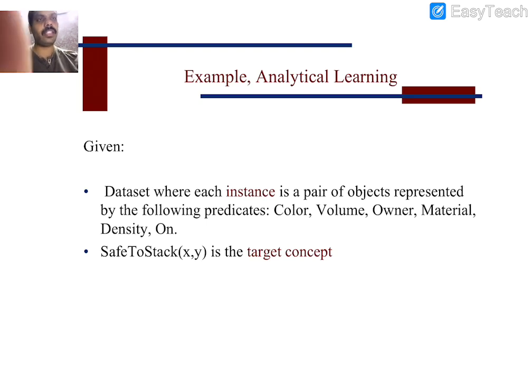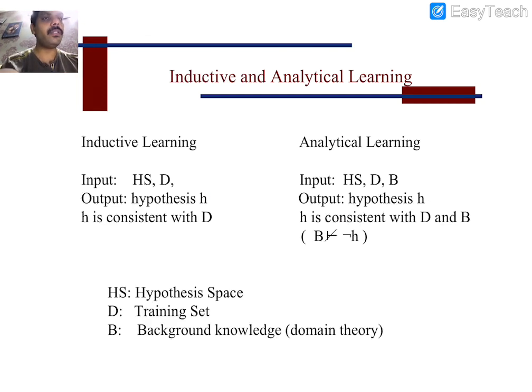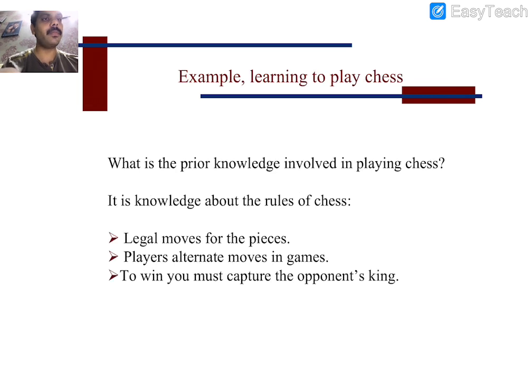See, what is given in this example data set, where each instance is a pair of objects represented by the following predicates: color, volume, owner, material, density, on. So here we are going to consider one more example. So what is this example? Just a moment.